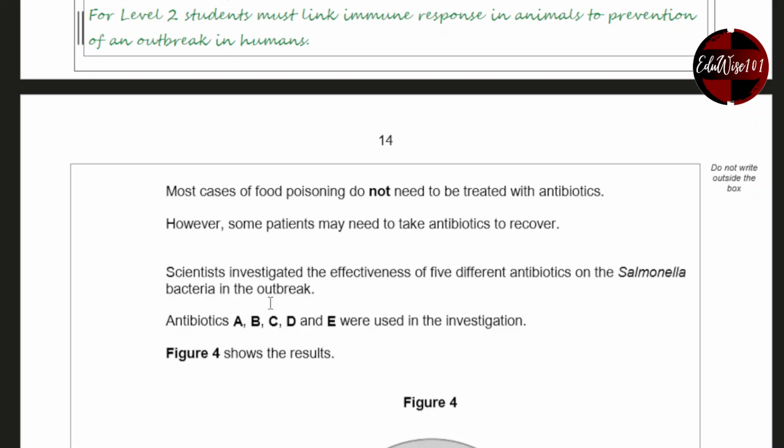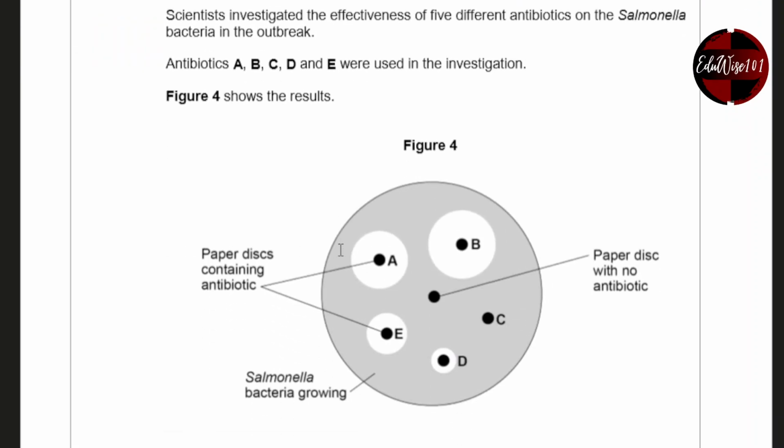Most cases of food poisoning do not need to be treated with antibiotics. However, some patients may need to take antibiotics to recover. Scientists investigated the effectiveness of 5 different antibiotics on the Salmonella bacteria in the outbreak. Antibiotics A, B, C, D, and E were used in the investigation. Figure 4 shows the results.